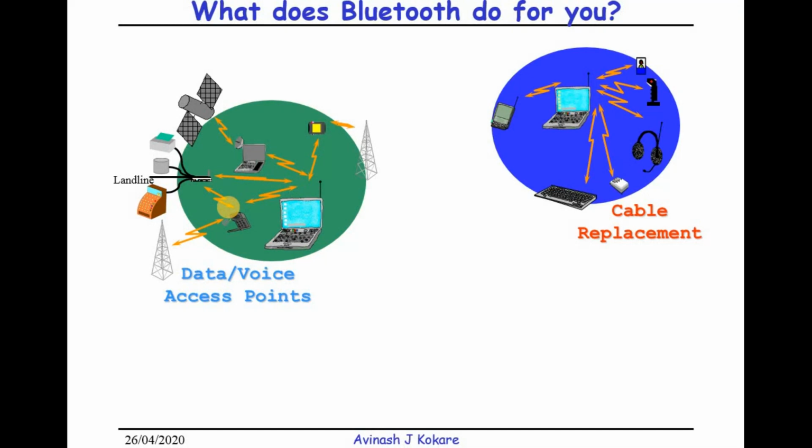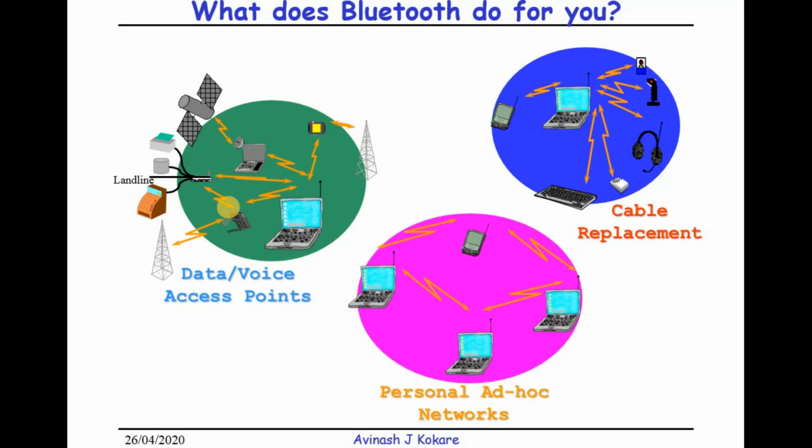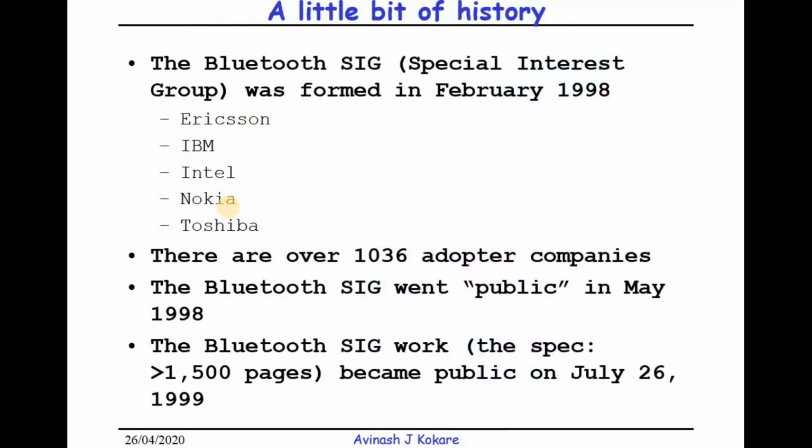With Bluetooth you can transfer data, images, text files, as well as voice, and applications like music, keyboard, mouse. These devices run with Bluetooth. Bluetooth can also be used for building a personal ad hoc network. For communication, Bluetooth technology can be used in different devices to create an ad hoc wireless network.